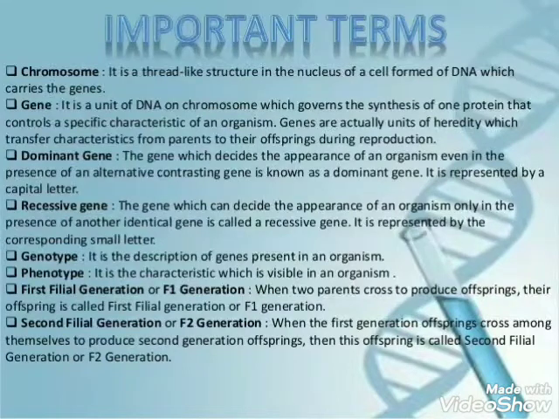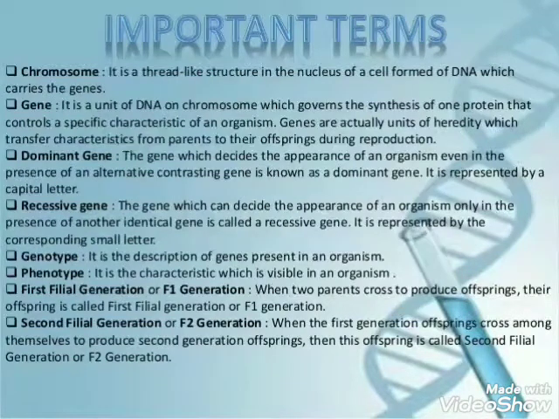The characteristic or trait which is visible in an organism is called its phenotype. That means the characteristics which can be seen in the organism are known as phenotype. For example, if we make a cross between a tall and a dwarf plant and we get a tall plant in the next generation, that means the phenotype is tallness.